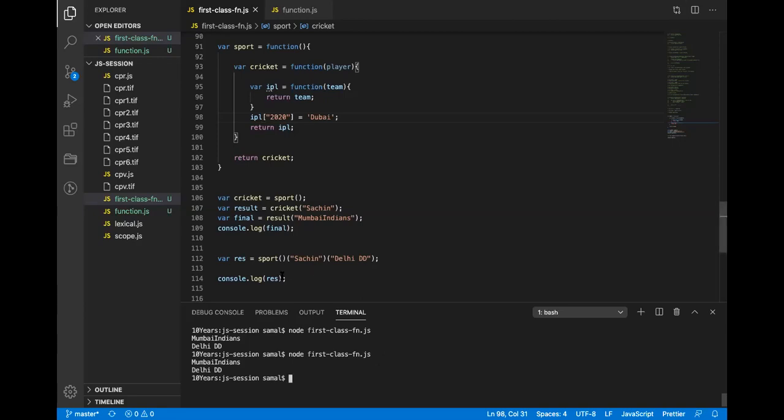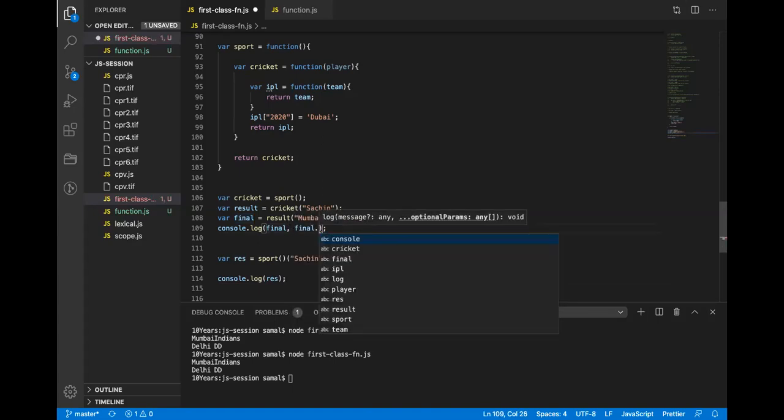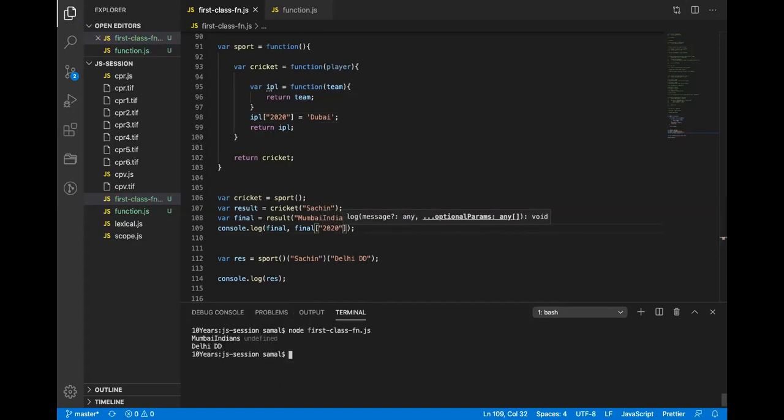It will print this. The moment I use it, because I'm calling it here, I cannot use the variable, because it is being executed and its life cycle is finished. But if I use final, and after final, final dot 2020, yeah, it will print.